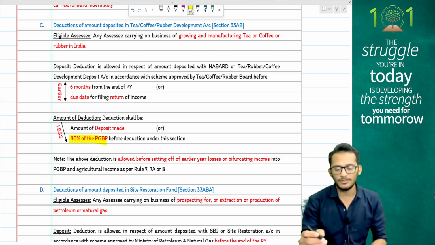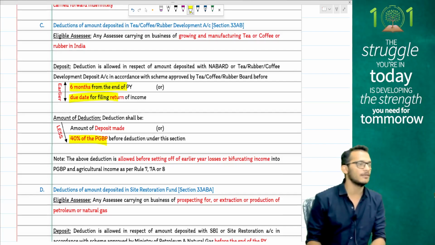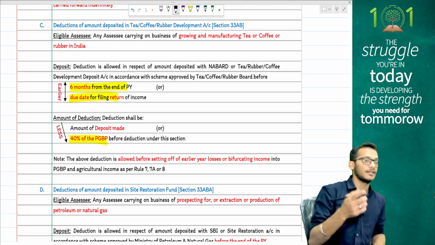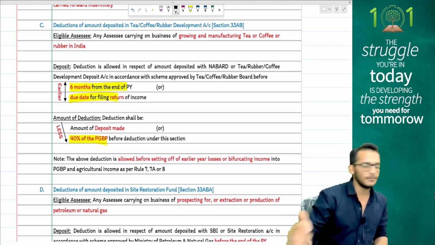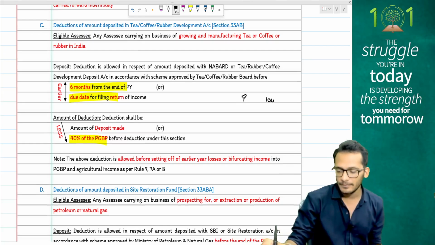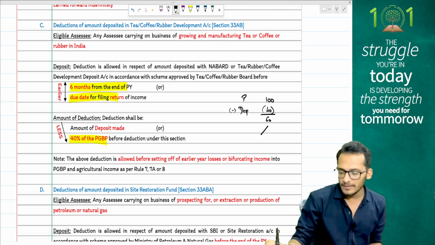Whatever amount you want to invest, you have to invest it within 6 months from the end of the financial year or the due date of filing of return of income, whichever is earlier. Please pay attention, people, that this deduction is given before computing 60/40, which means you will first compute PGBP. Let's say PGBP is 100. You will deposit money, let's say 40, which means taxable PGBP is 60. This you will then split into agri income and PGBP income.